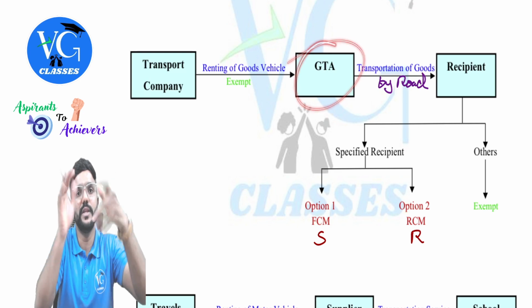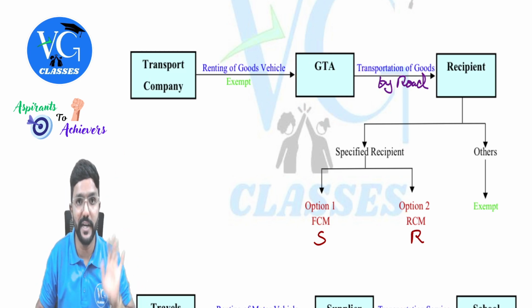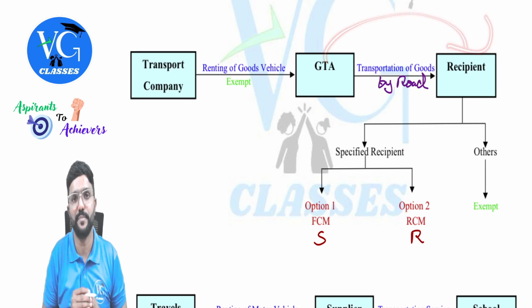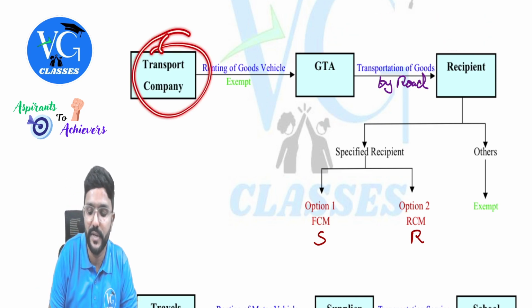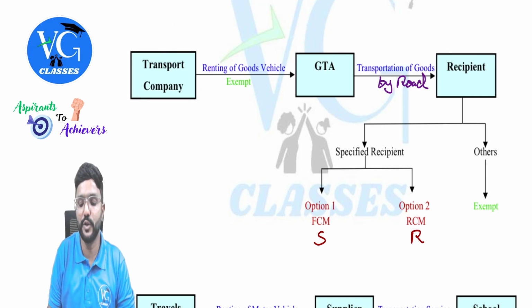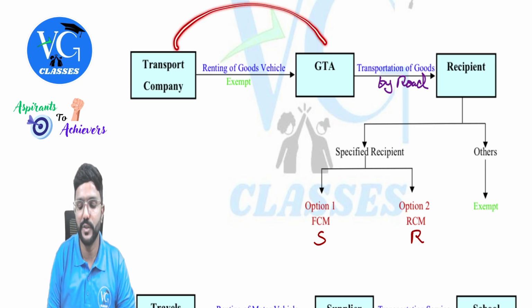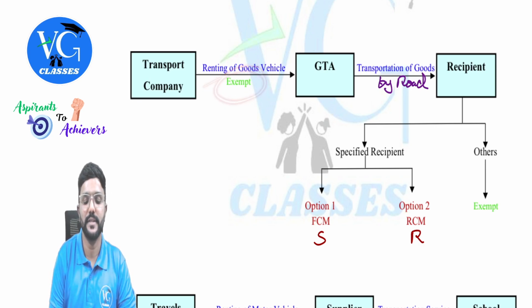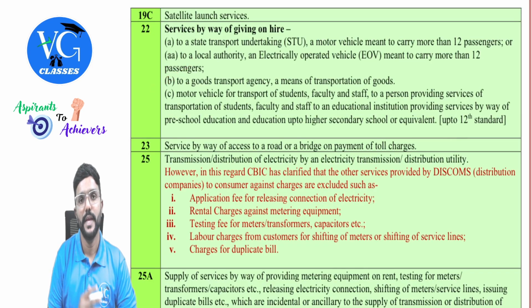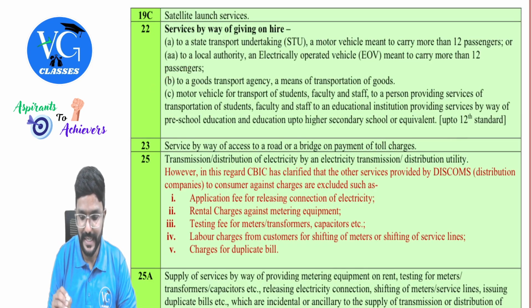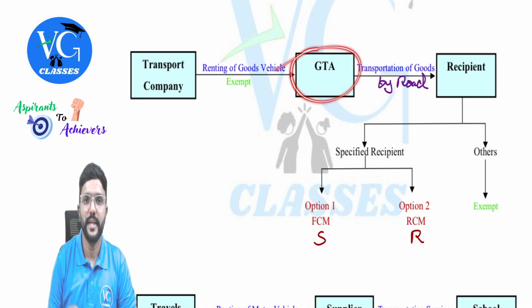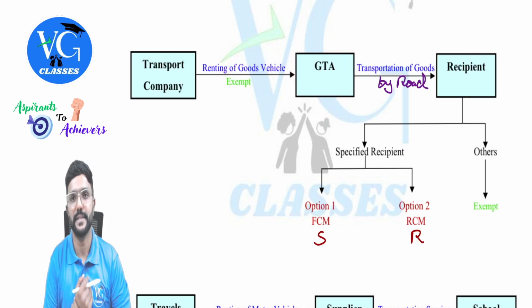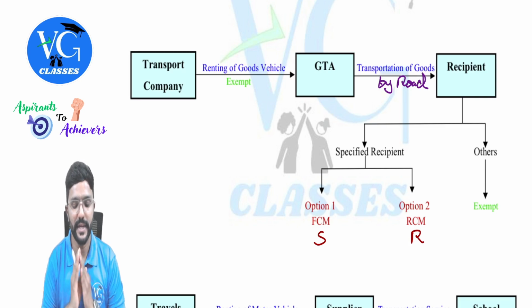Now assume GTA doesn't own the vehicle. They are taking the vehicle on rent to provide transportation services to the recipient. So now assume a transportation company is giving the motor vehicle on rent to GTA, goods carriage. Okay, so they are giving a goods vehicle on rent to GTA, for which they are charging rent. On that also they are telling it is exempt. That is what is covered here. If a person is renting out the goods carriage or goods vehicle to GTA, then whatever rent they are charging, GST is exempt on that, guys.